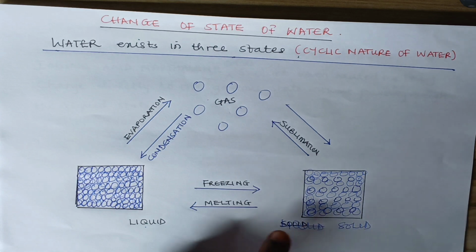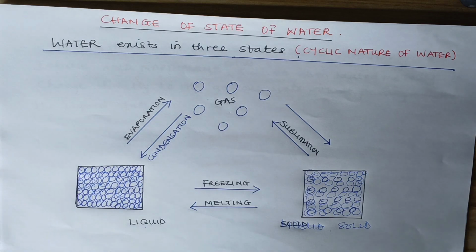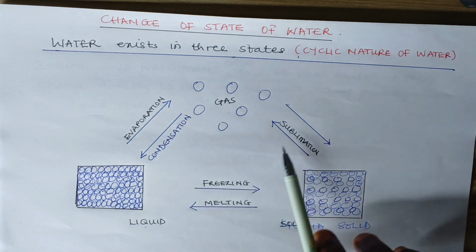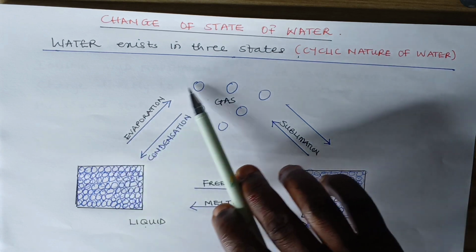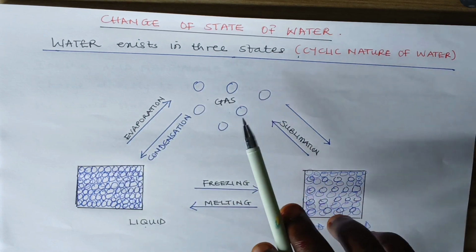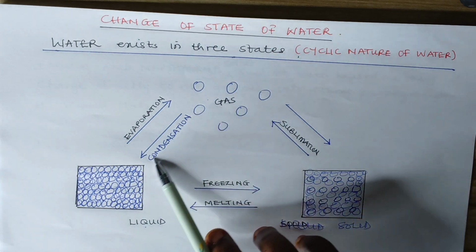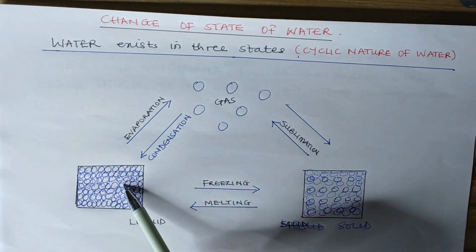They are not gaining kinetic energy again. They are settling down and then they are changing back to solid. But in evaporation and condensation, in evaporation, there is an increase in temperature. The particles are excited and they are changing to gaseous state. And then when there is a drop in temperature, the particles lose energy and they begin to settle down to form liquid back. That is condensation.